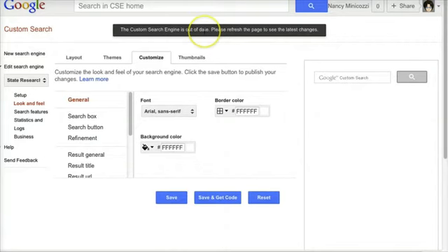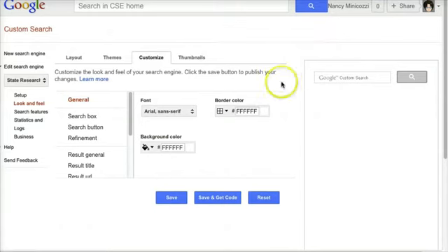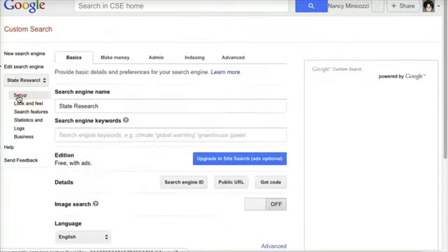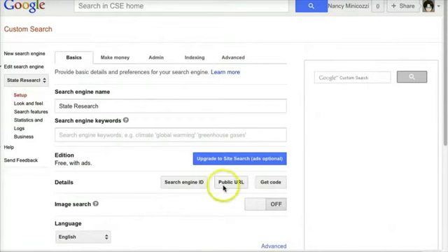It then tells me to refresh the page so that I can see the latest changes. I'll do that. I can go back to the Setup tab to get the public URL or the code to embed.